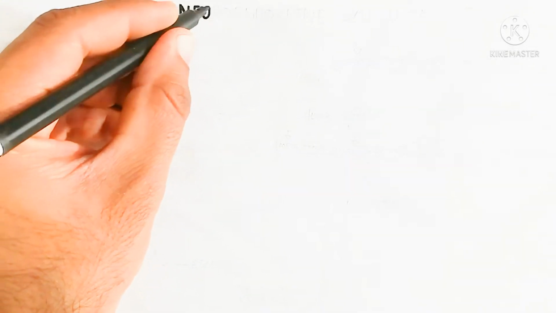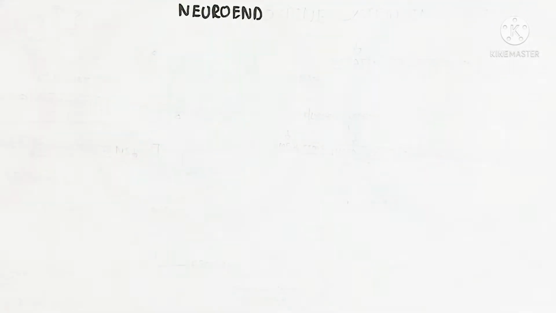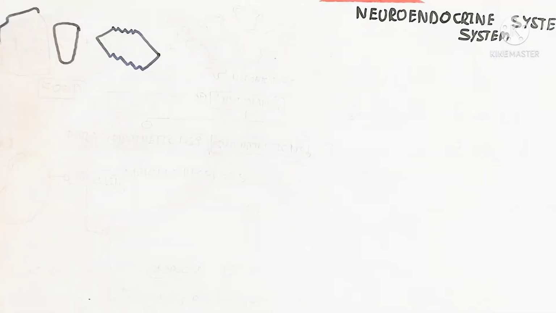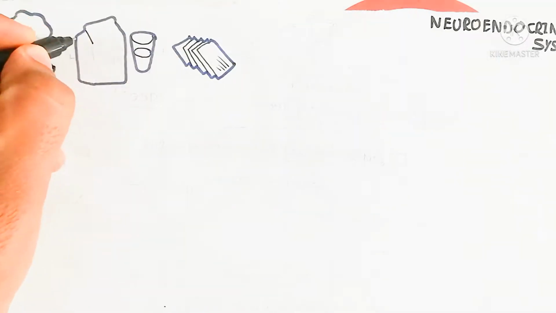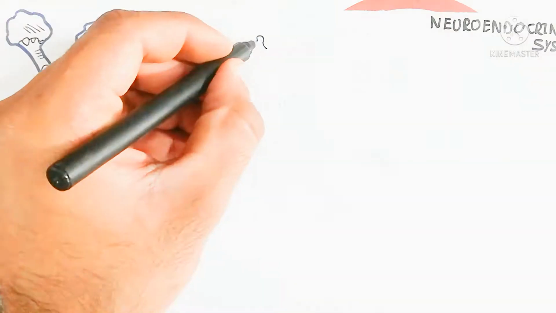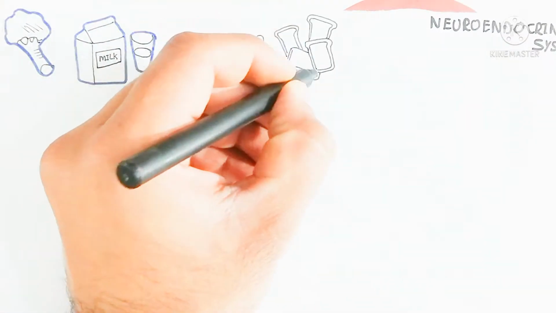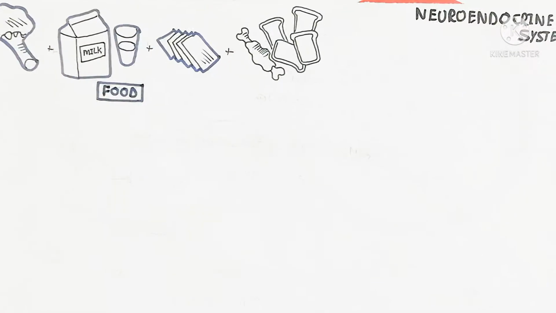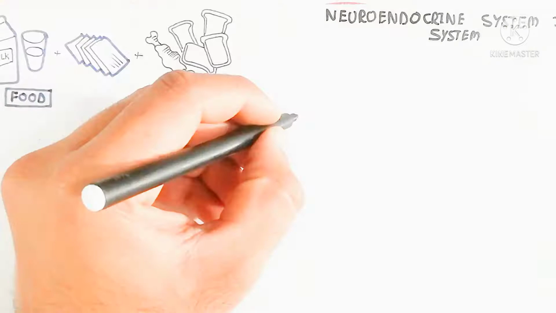Hello, in this video we will discuss the neuroendocrine system in the digestive system. The digestive system is controlled by the nervous system, and we will also discuss endocrine hormones. Let's begin to understand. Here is food, different types of food: milk, vegetables, protein and carbohydrate.